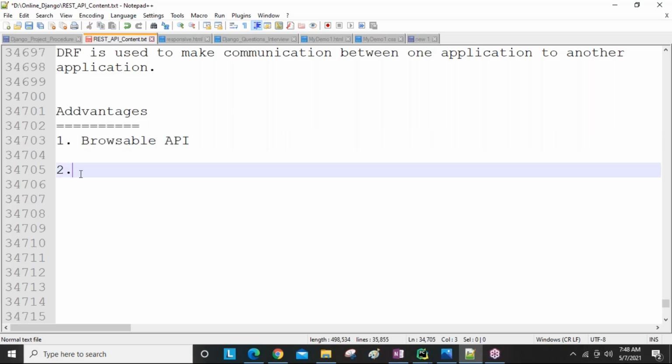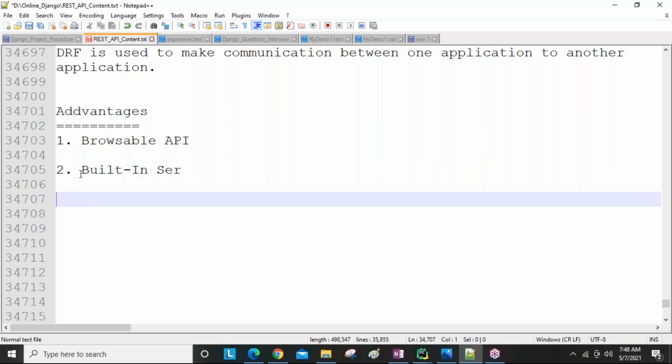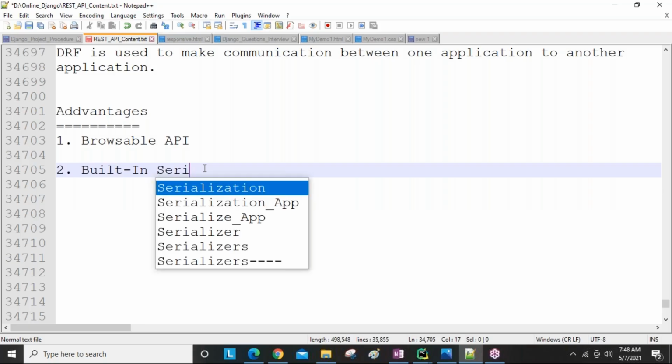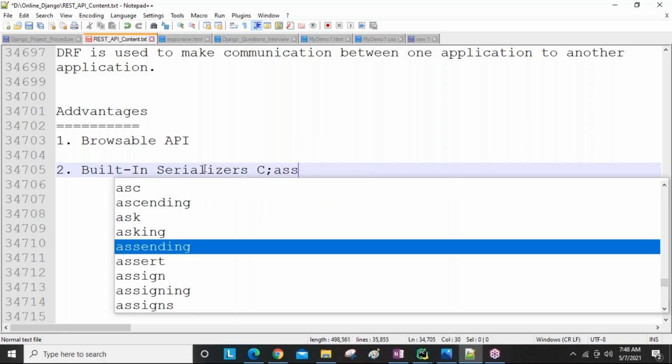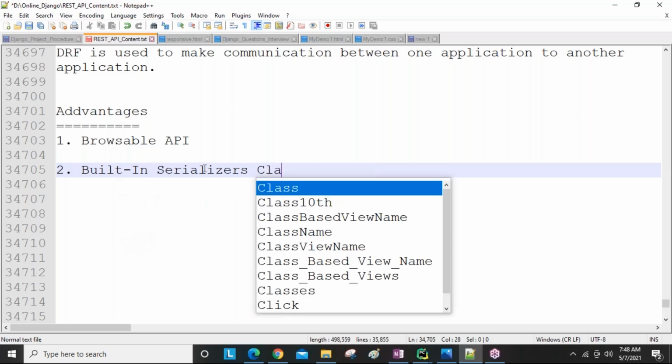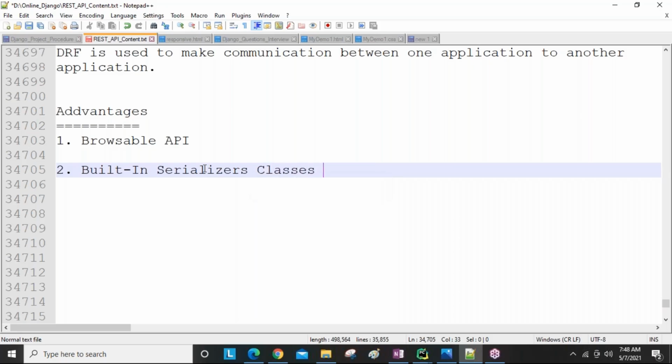Next, what you are going to take is that Django REST framework provides built-in serializers. This is important, guys. Django REST framework provides the built-in serializers concept, built-in serializer classes. What is the use of serializer classes?